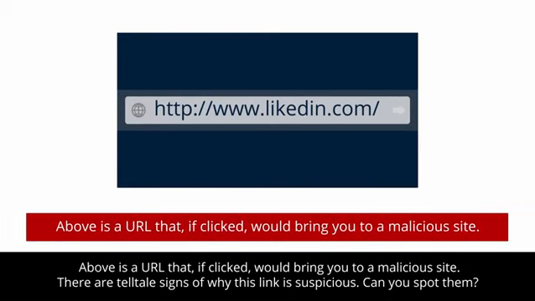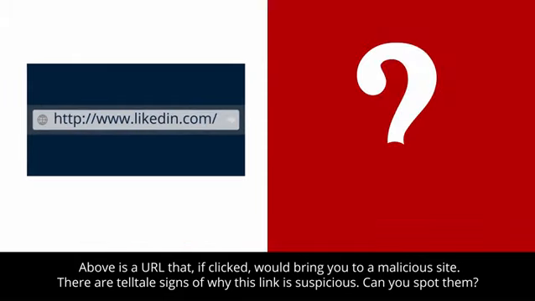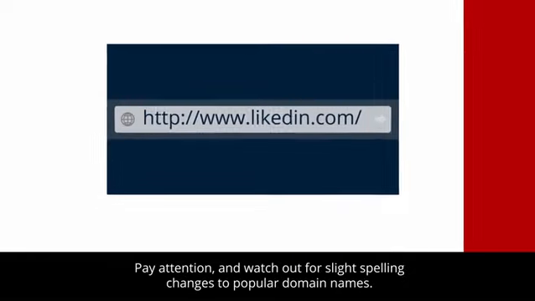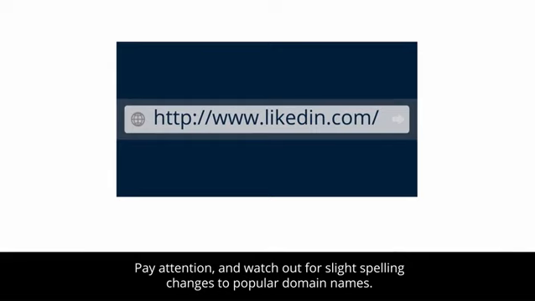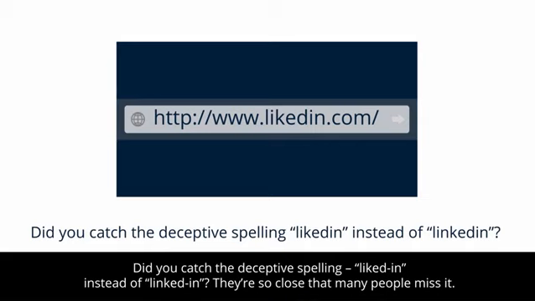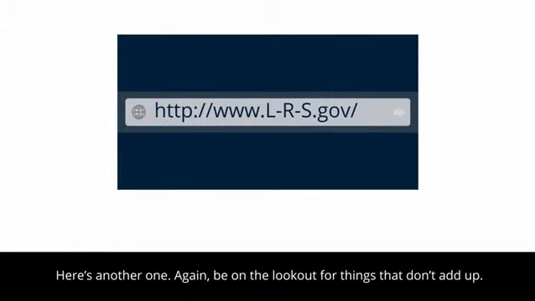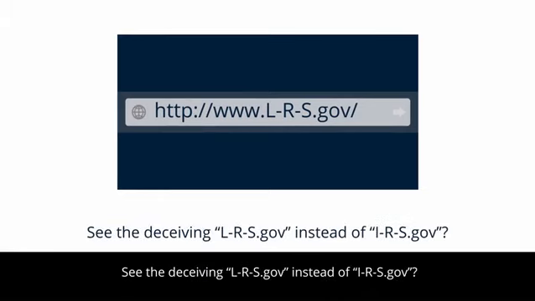Above is a URL that, if clicked, would bring you to a malicious site. There are telltale signs of why this link is suspicious. Can you spot them? Pay attention and watch out for slight spelling changes to popular domain names. Did you catch the deceptive spelling "liked in" instead of "linked in"? They're so close that many people miss it. Here's another one. Again, be on the lookout for things that don't add up. See the deceiving lrs.gov instead of irs.gov?